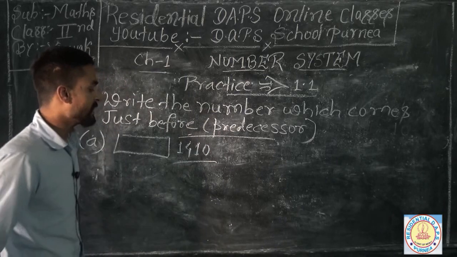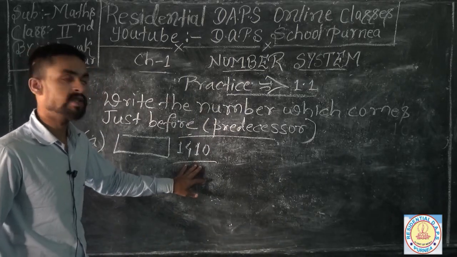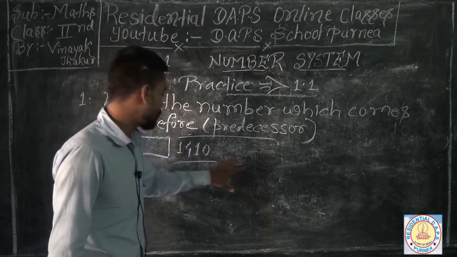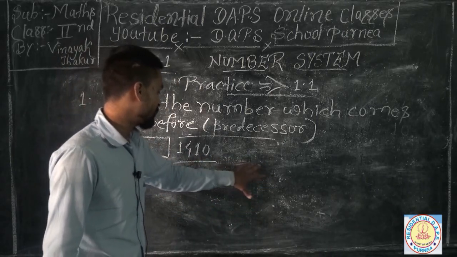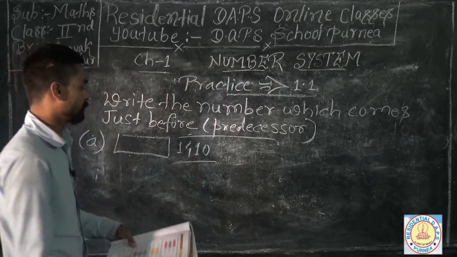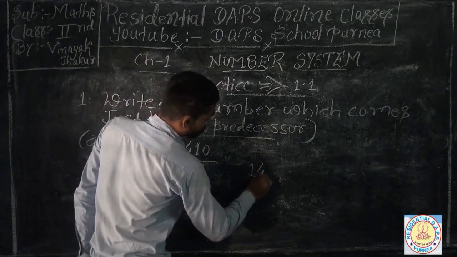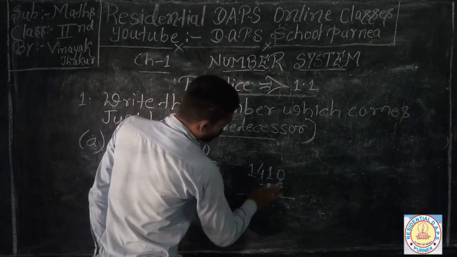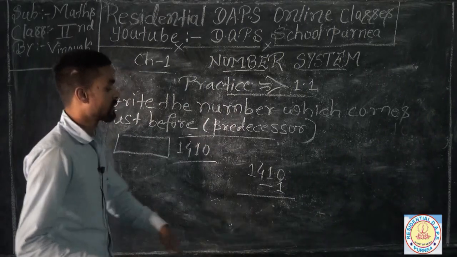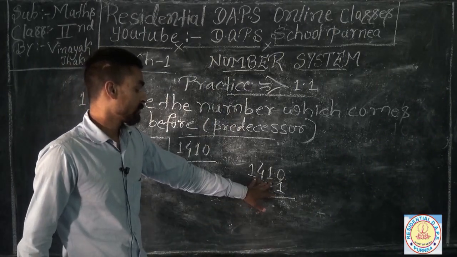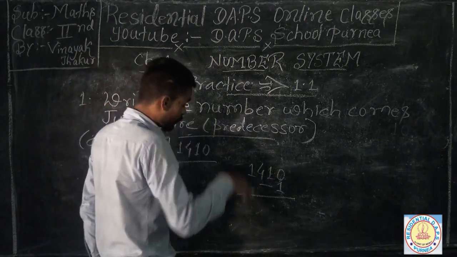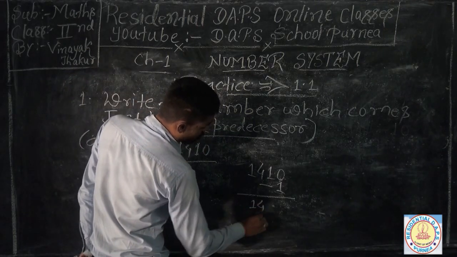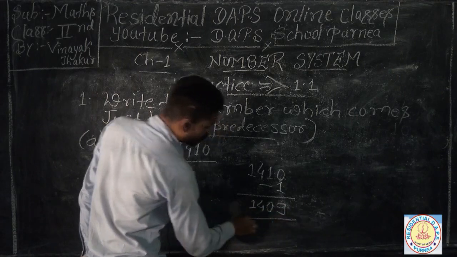If you have to find out which number comes before 1410, then you can subtract 1 from 1410, so you obtain 1409.